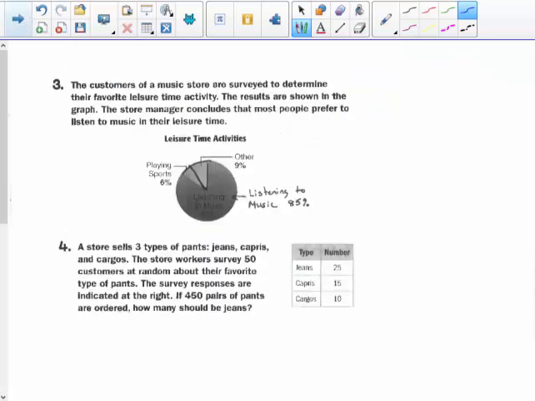Next page. The customers of a music store are surveyed to determine their favorite leisure time activity. The results are shown in the graph. The store manager concludes that most people must prefer listening to music in their leisure time. Well, the customers of a music store, that's a bias. That's a convenience sample. If you run a music store and people are at the music store, wouldn't you think that they like listening to music in their leisure time? I would think that that's a biased sample because it's not random.